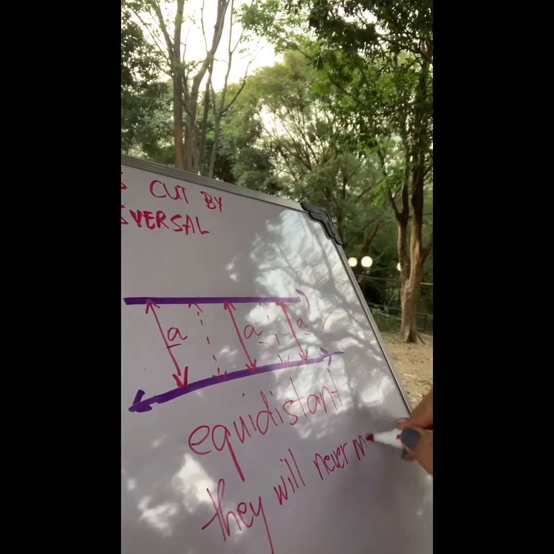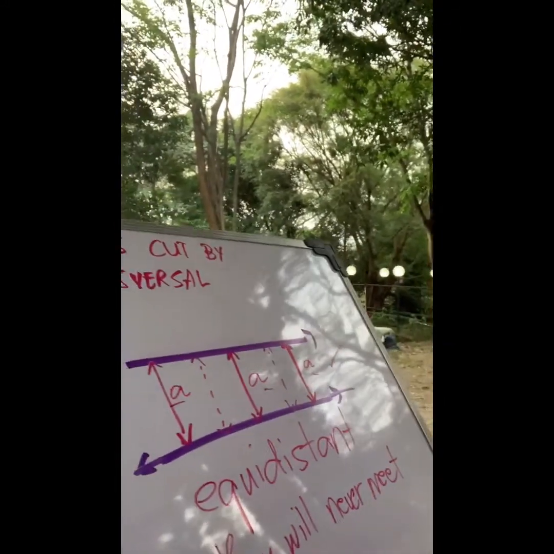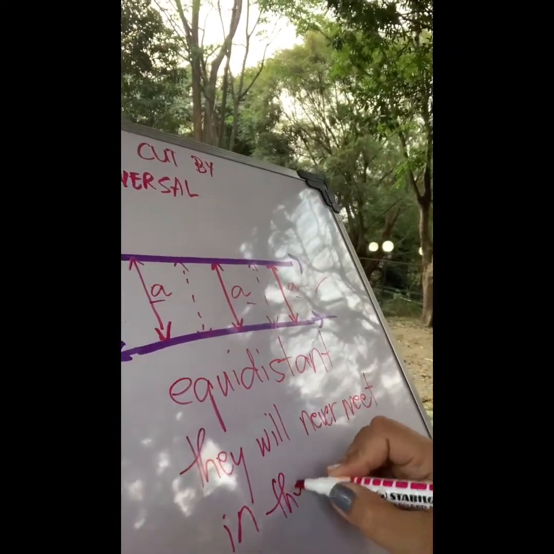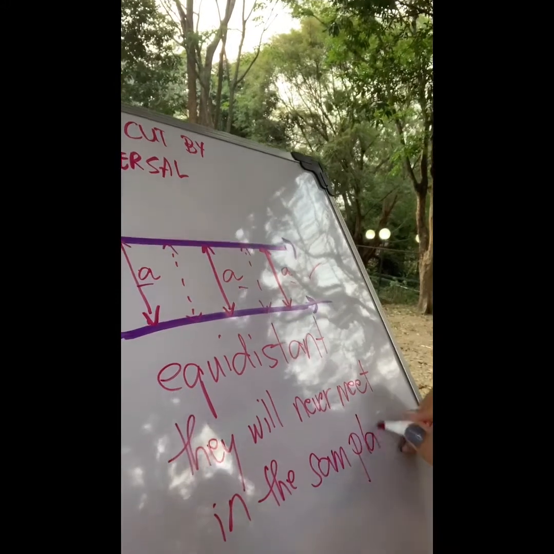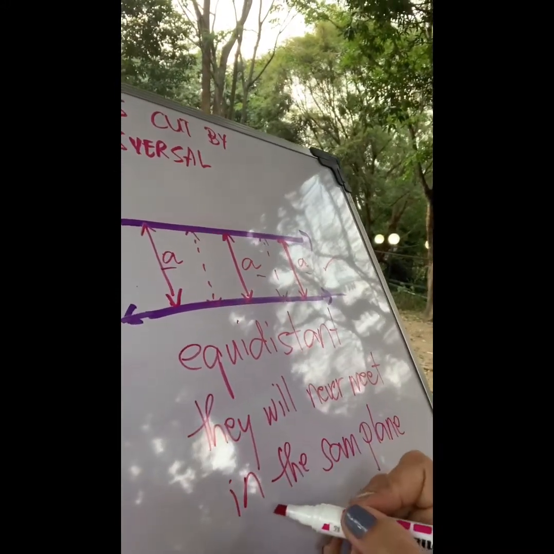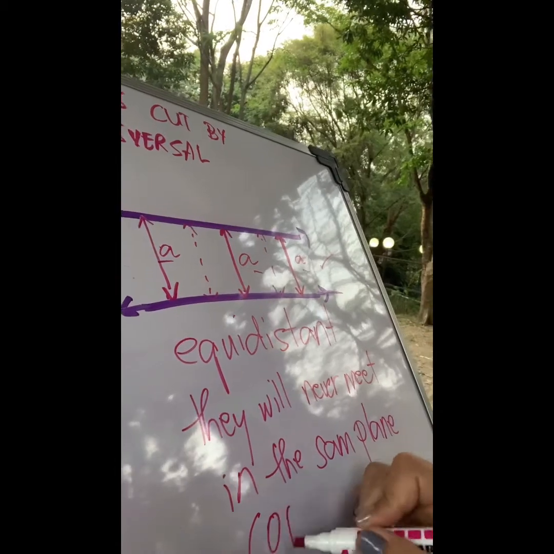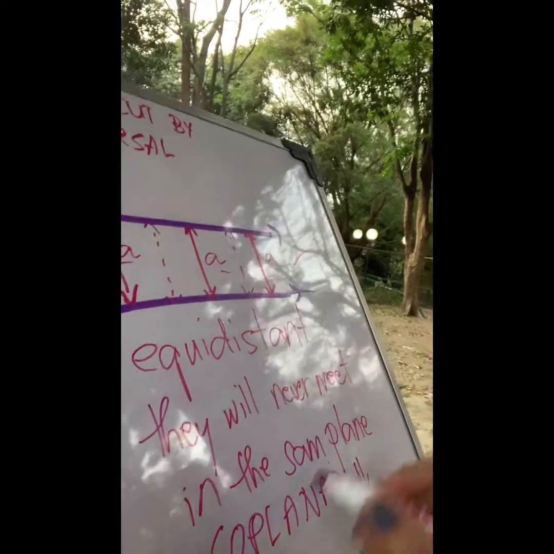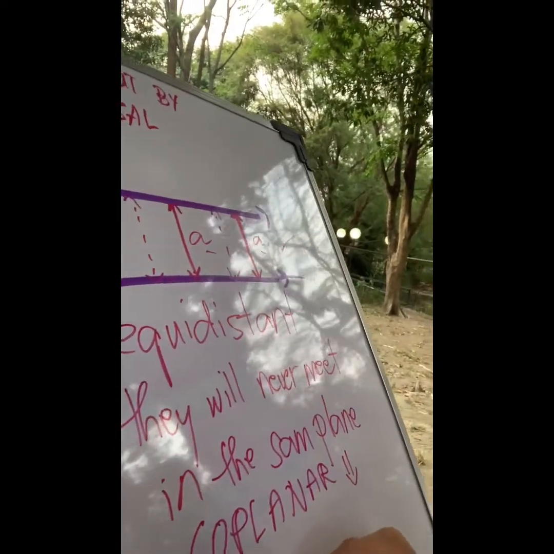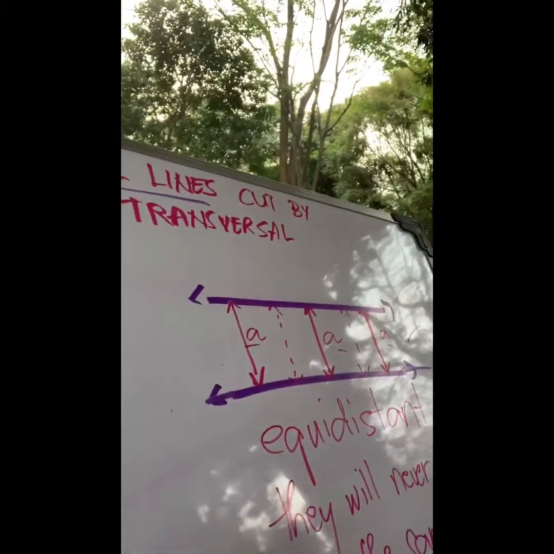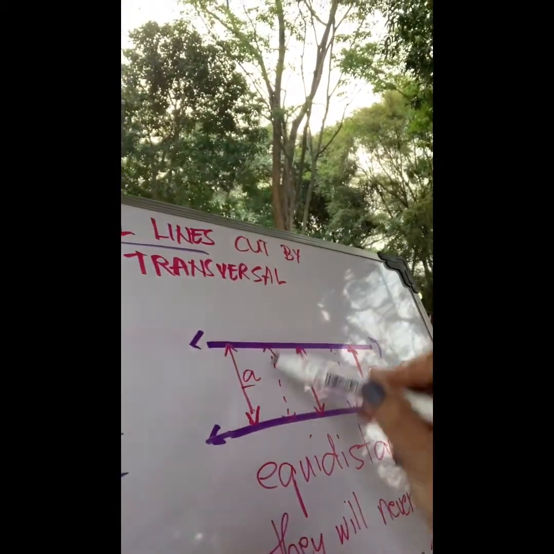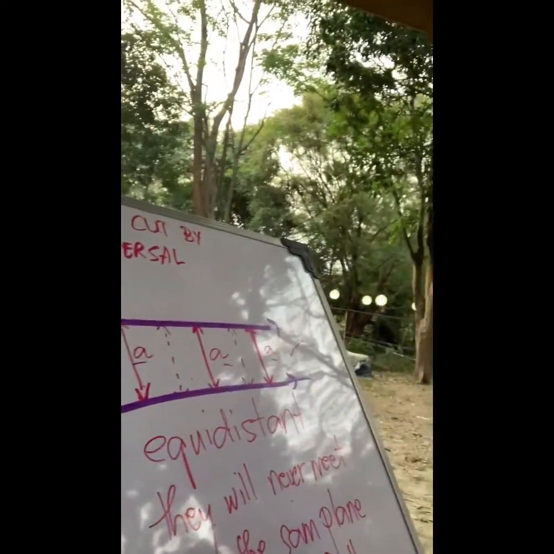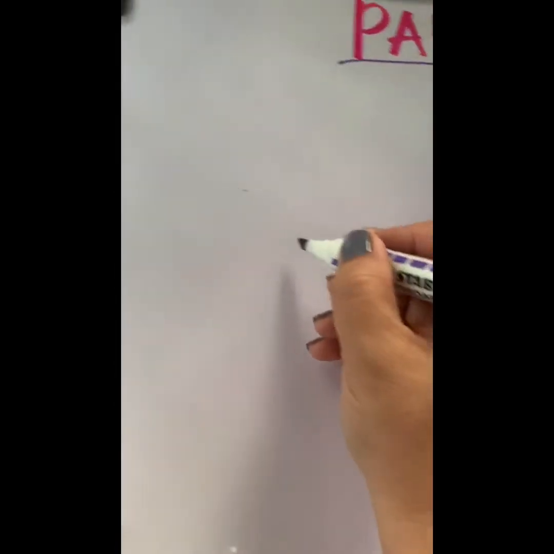And one more condition to say that 2 lines are parallel: they should be in the same plane. If they are in the same plane, you call them coplanar. Wherever you come from, you can pronounce it however you want. They should be on the same plane to consider them as parallel lines. Parallel lines are equidistant from one point to the other. They will never meet and they are on the same plane. Got it? Okay, so now you have a parallel line.